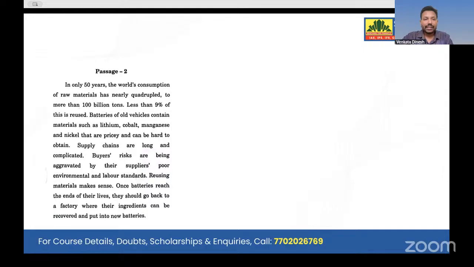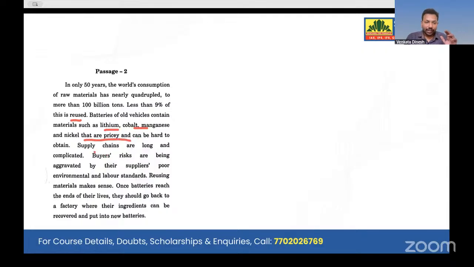Now look at the next passage. In only 50 years, the world consumption of raw materials has nearly quadrupled to more than 100 billion tons. Yes, because population also increased. Less than 9% is reused. Batteries of old vehicles contain materials like lithium, cobalt, manganese, nickel, and are pricey.